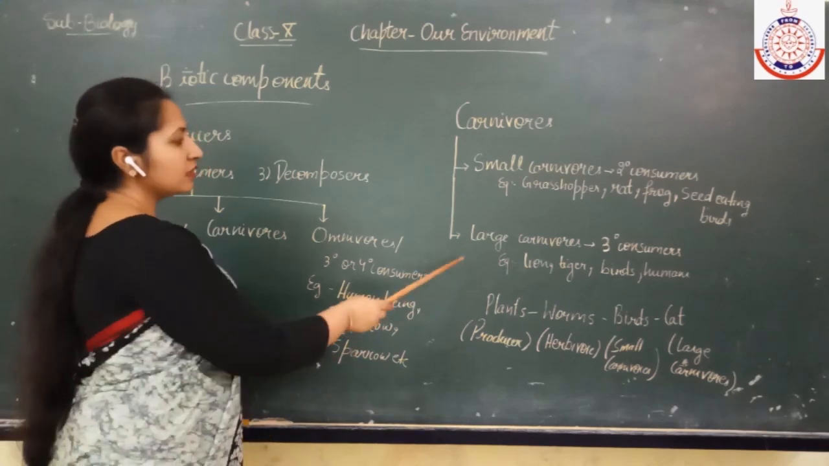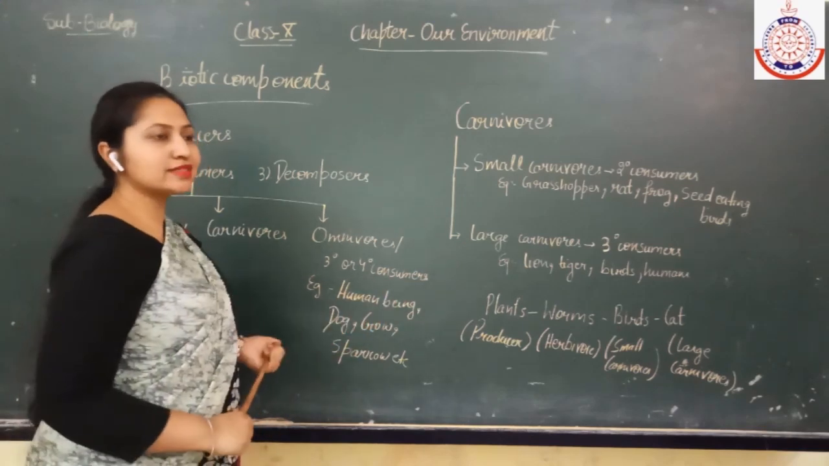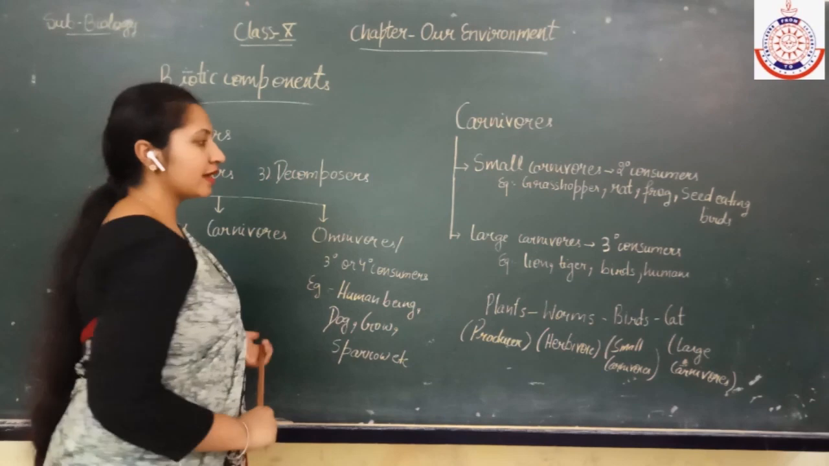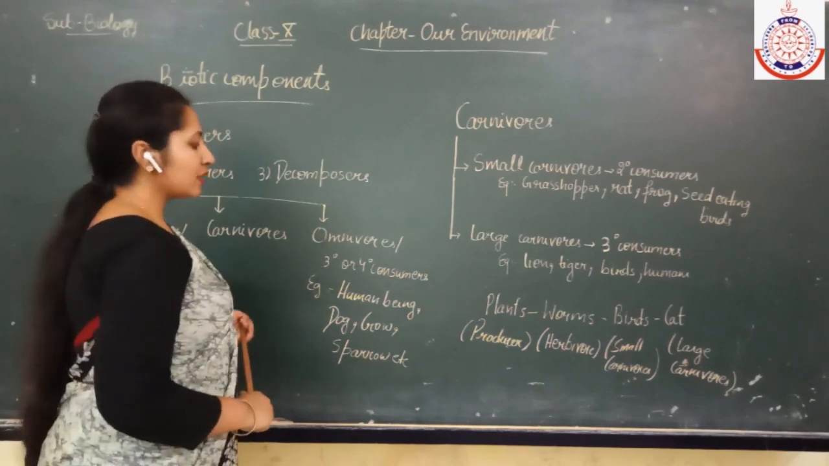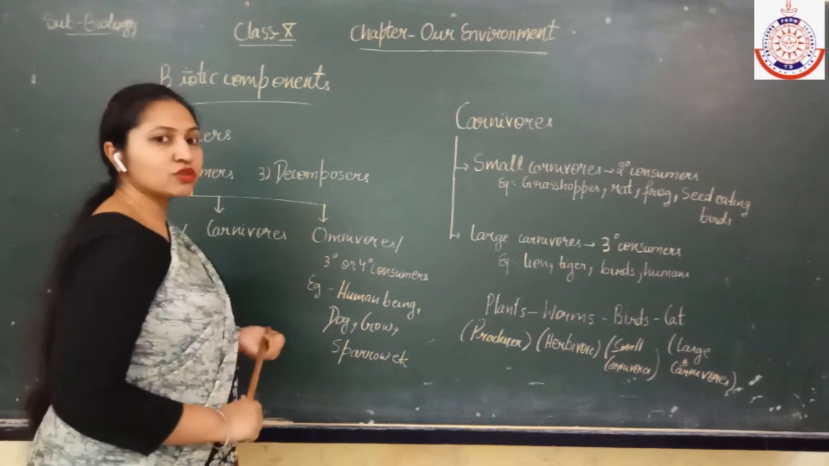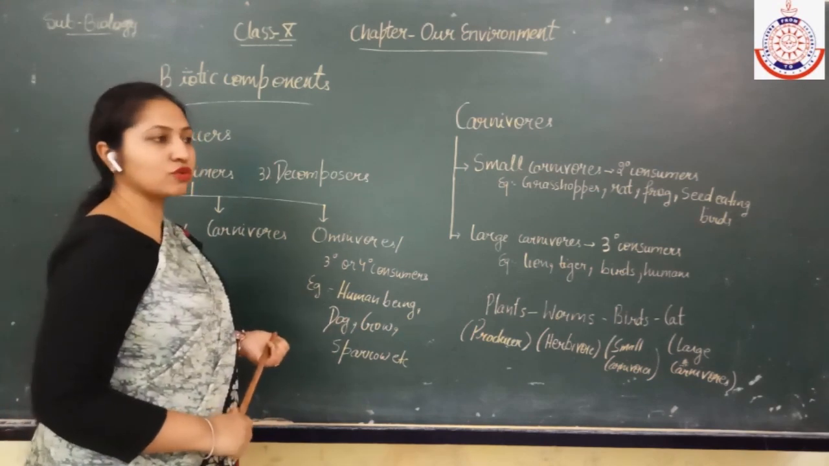And in case of the large carnivores, what are the examples? Yes, like lion, tiger, birds, human. Human will come under the carnivores as well as the omnivores also.